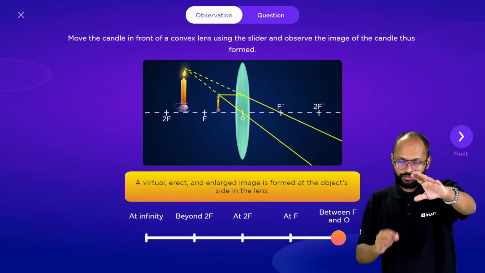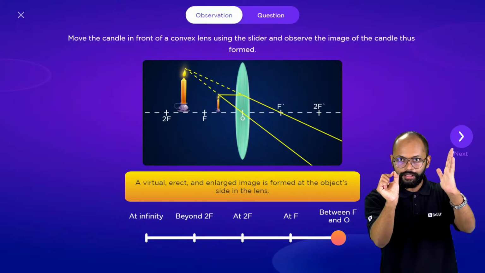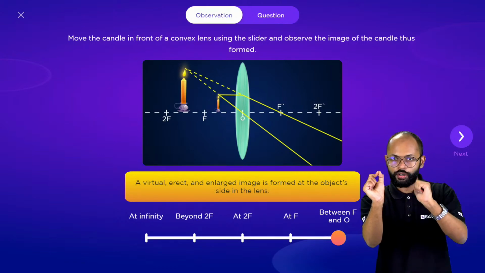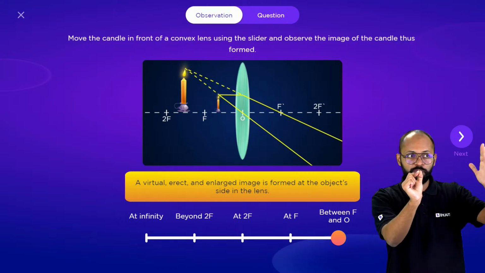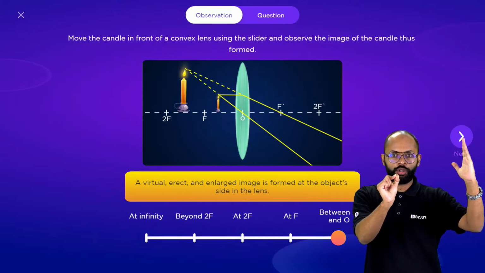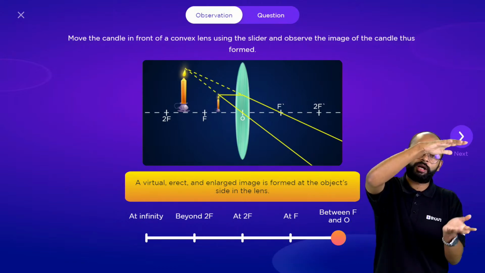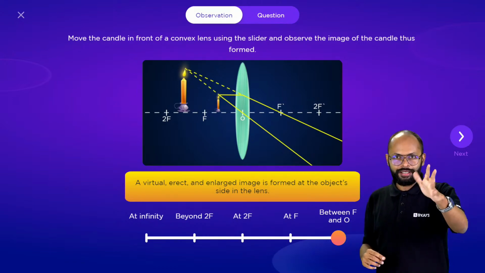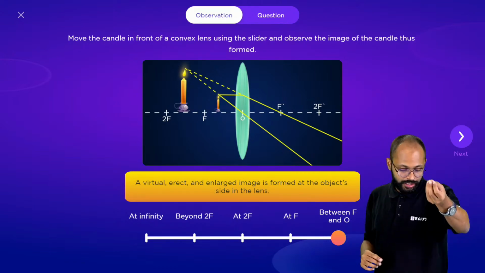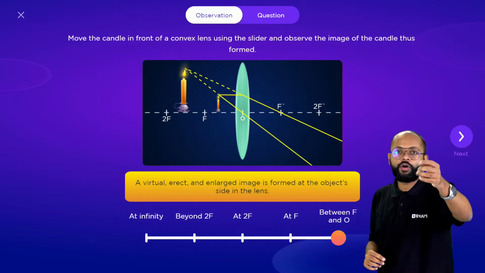No one will ask this to you. If you bring the object closer to o, the image comes closer this way. When you bring your object near f, the image keeps going back, right? The image will keep going away and it will keep on becoming bigger. So you can't tell whether the image will be between f and 2f or beyond 2f.